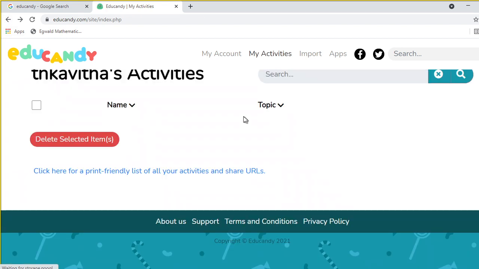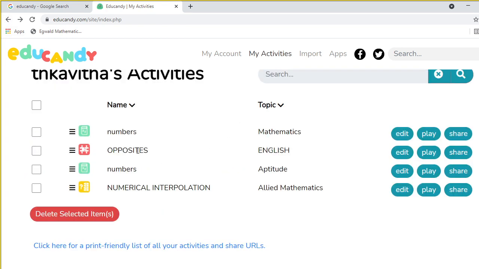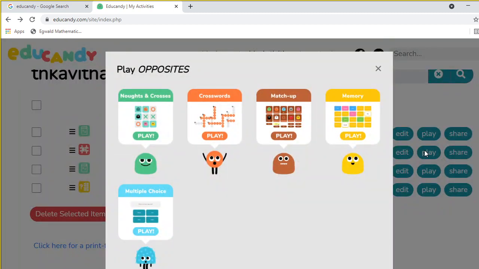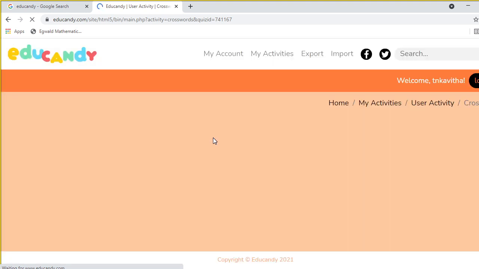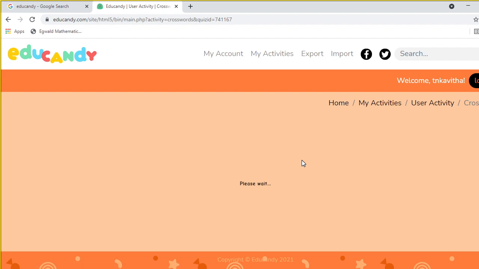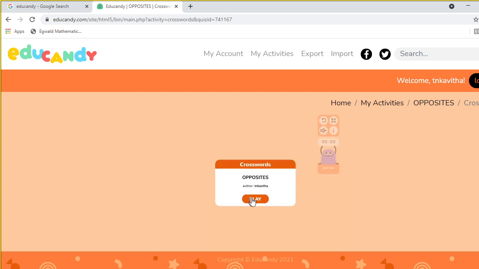I am only giving 3 pairs, right? So noughts and crosses is not possible. So is crosswords possible or not? We will try. Because noughts and crosses is a 3 by 3 matrix, so they want 9 pairs. Okay, so with opposites, I try to play.